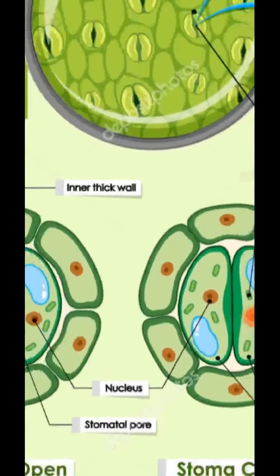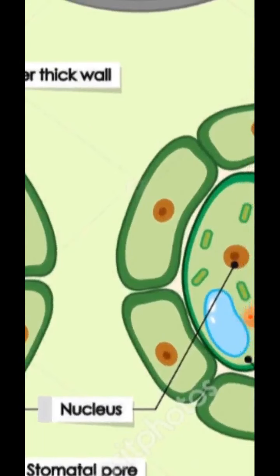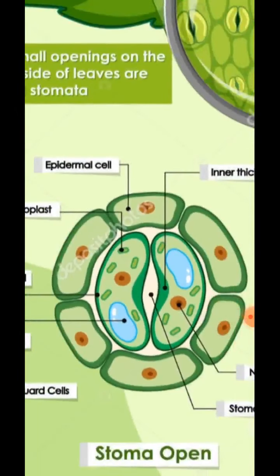Because of the turgidity, the backside layer of the guard cell swells up and starts to bulge out, and because of the bulging structure, this type of opening gets created. In this way, the guard cells open and let the carbon dioxide enter inside the leaf, and it also releases oxygen or water vapor that is formed during photosynthesis.